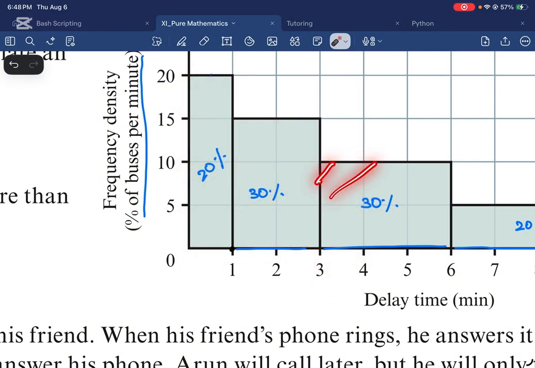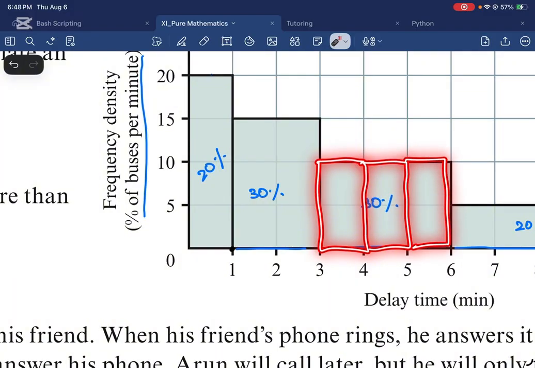So if this whole thing is 30%, then these are 3 equal parts, right? I can divide it into 3 equal parts. 1 part, 2 part, 3 part. And each part is going to be 10%, right? So that it adds to 30.